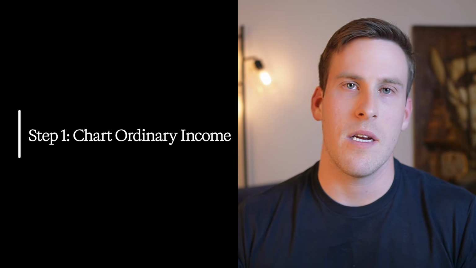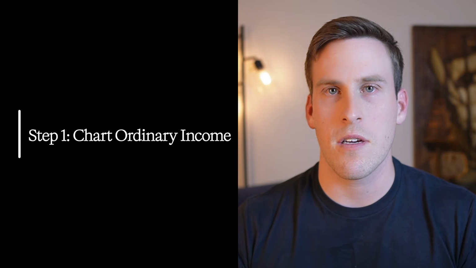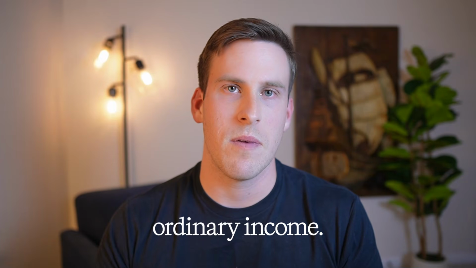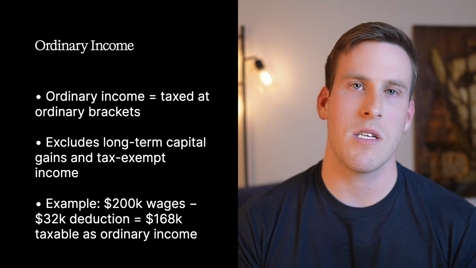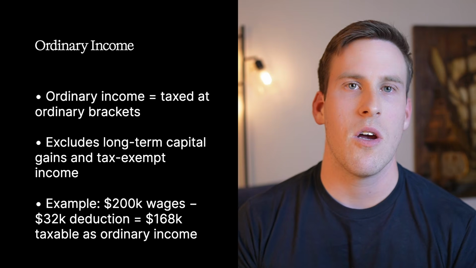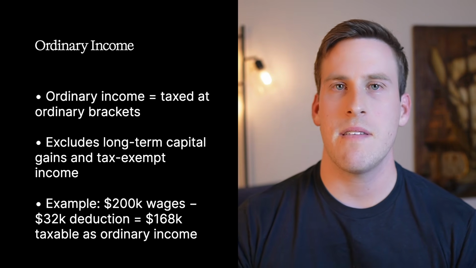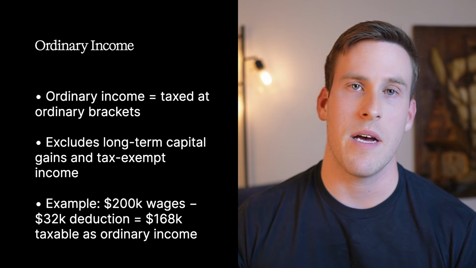First, step 1. Charting your ordinary income both currently and in the future. The key term is to define ordinary income. This is the portion of your taxable income, meaning after all the deductions, that is subject to the ordinary income tax brackets. If you have investment income, it could be subject to long-term capital gain taxes, which is different than ordinary income taxes. You could also have tax-exempt income from things like municipal bonds, which would not apply.